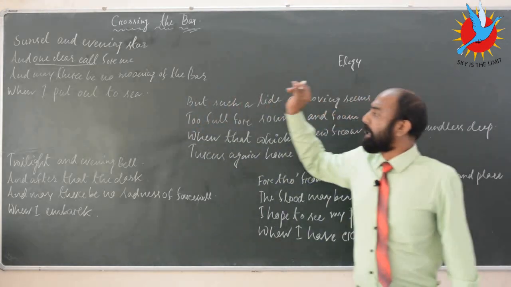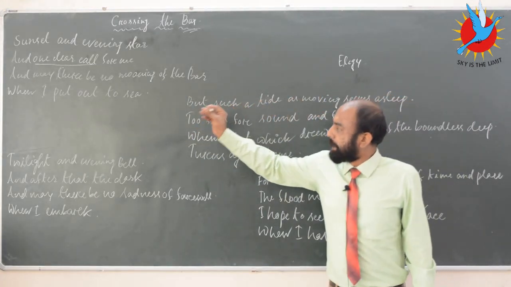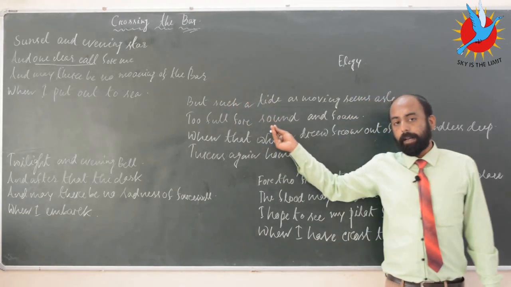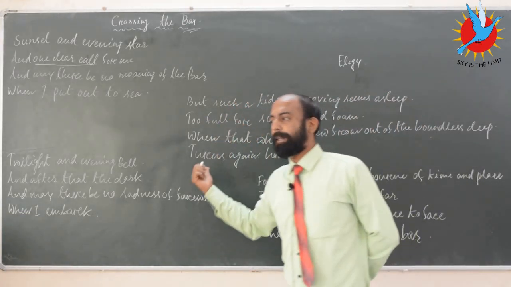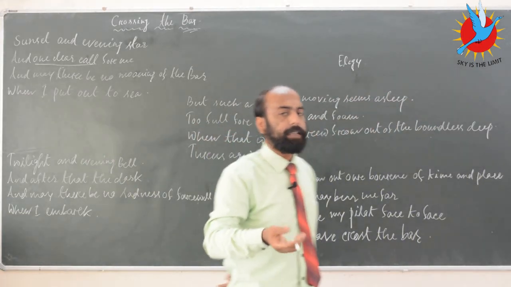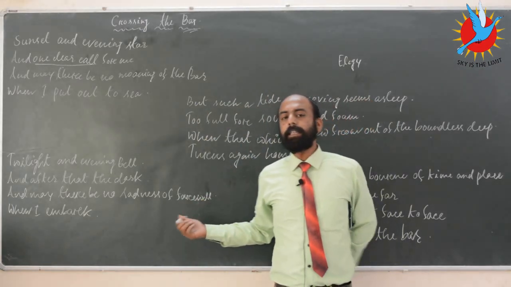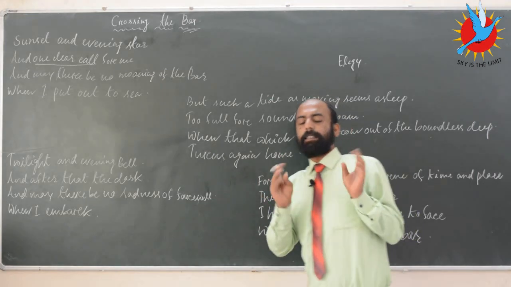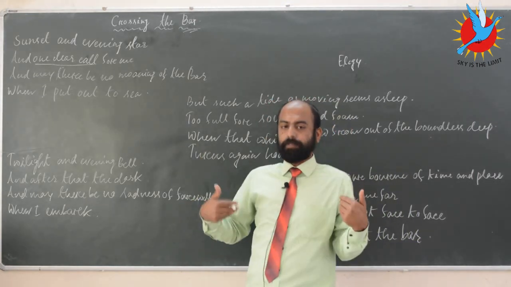Here, and may there be no mourning for the bar. The only exception with this particular elegy, compared with the rest of the elegies, is that this particular elegy is written for the self, as if Alfred Tennyson is writing this elegy for himself only.